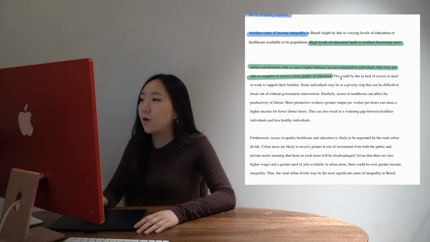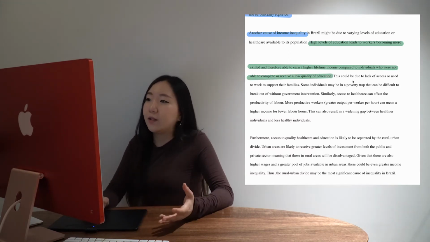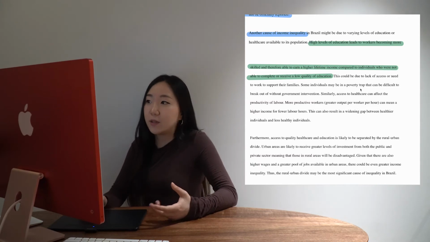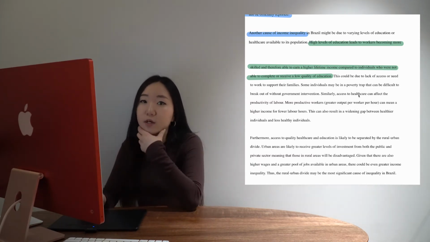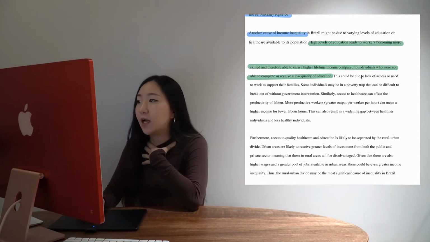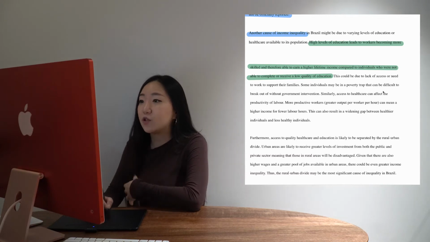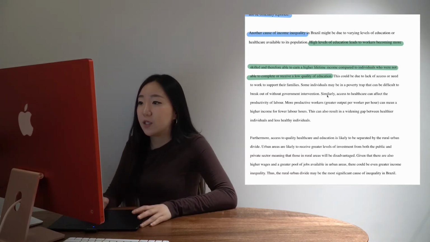I could stop there, but I want to explain why people are not receiving that education, because that could also speak to why there's increasing income inequality. So we've got a lack of access or need to work to support their families, and some individuals may be in a poverty trap that can be difficult to break out of without government intervention.